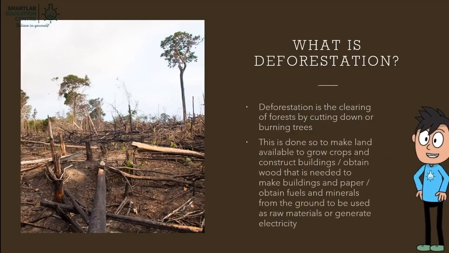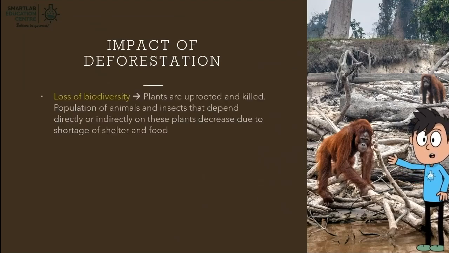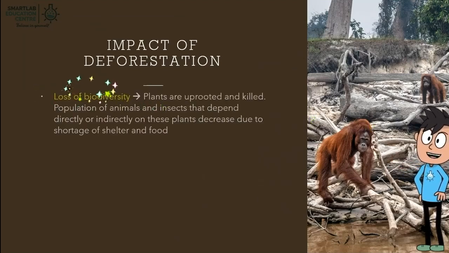This is done so to make land available to grow crops, construct buildings, obtain wood that is needed to make buildings and paper, obtain fuels and minerals from the ground to be used as raw materials, or generate electricity. Impact of deforestation. Deforestation leads to the loss of biodiversity.